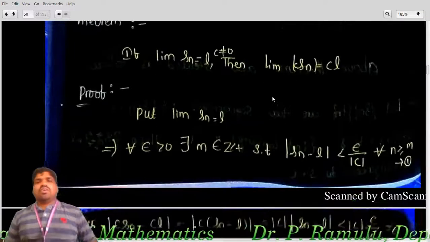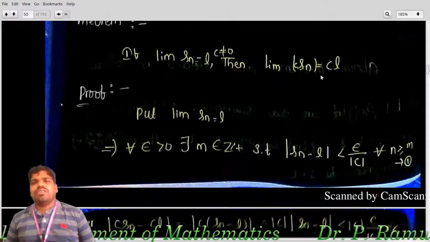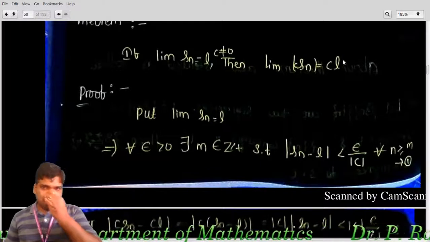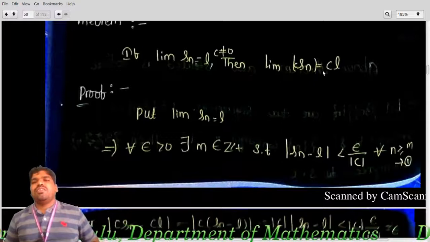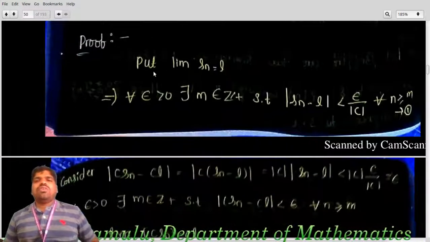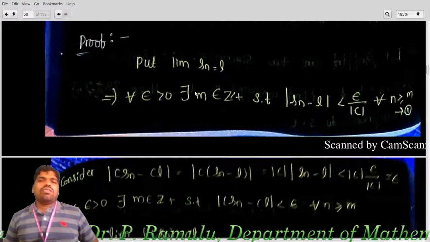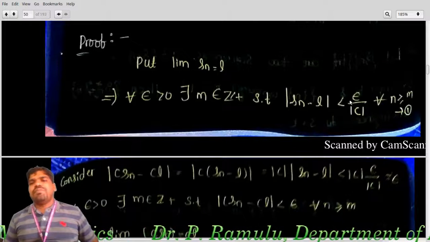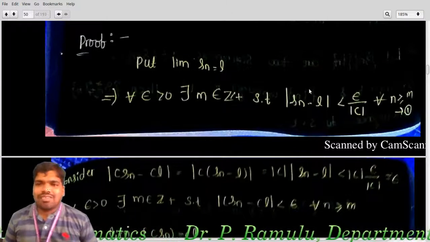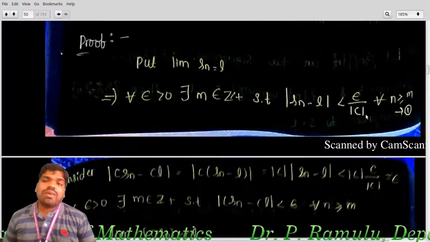Theorem: if lim Sn equals L and c is not equal to 0, then lim of c Sn equals cL. Put lim Sn equals L, which implies for every epsilon greater than 0 there exists m belonging to Z plus such that mod Sn minus L is less than epsilon by mod c. In place of epsilon, I am taking this value, epsilon by mod c.